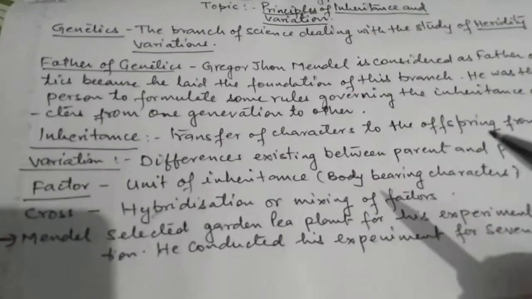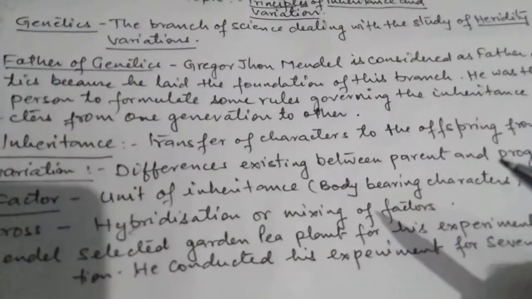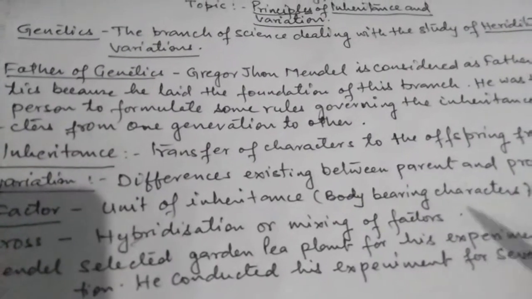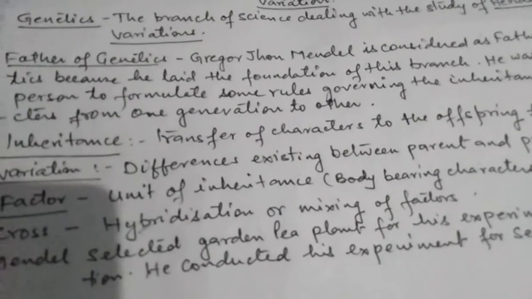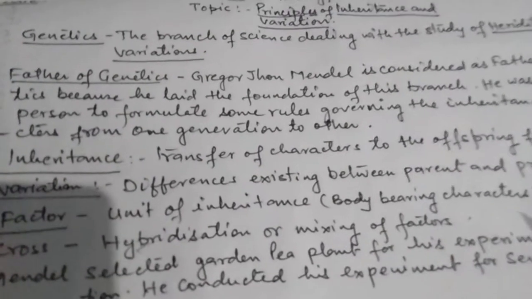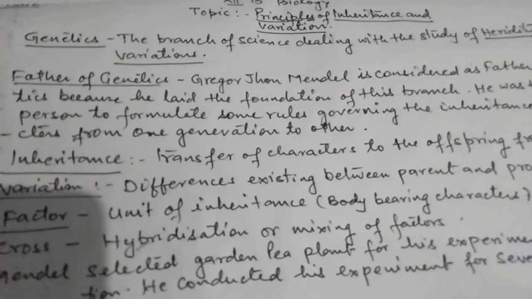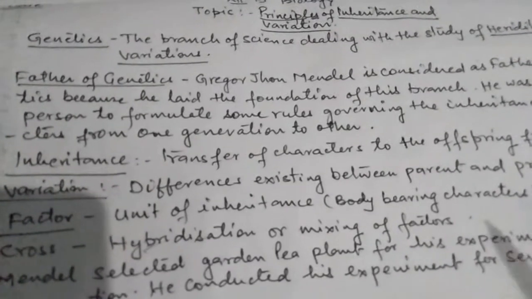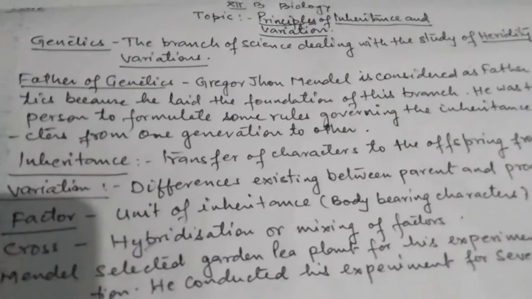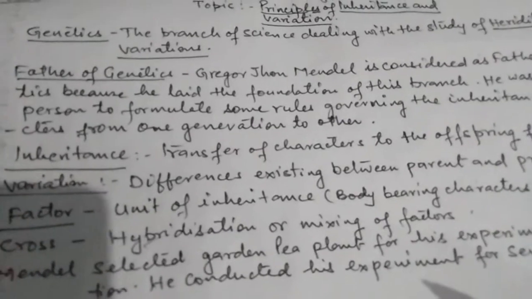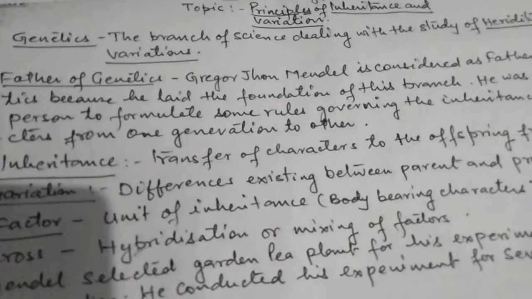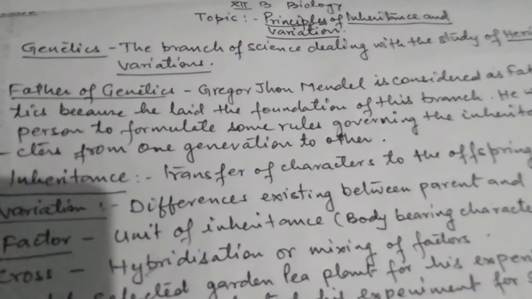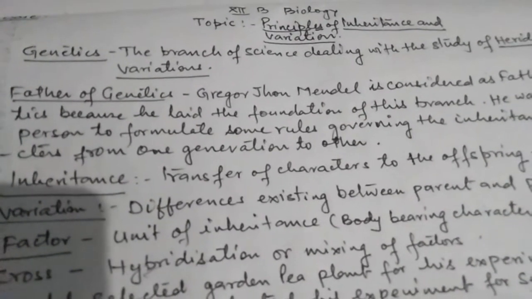Before Mendel, a number of scientists had done this hybridization experiment in which they selected different organisms, animals or plants, but they were not successful. The reason behind that is that the characters which they had taken for their experiment were not clearly observable.